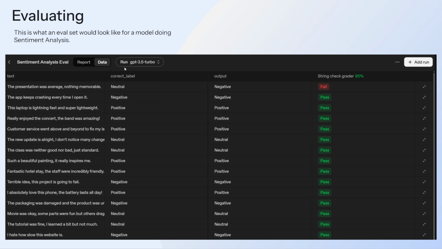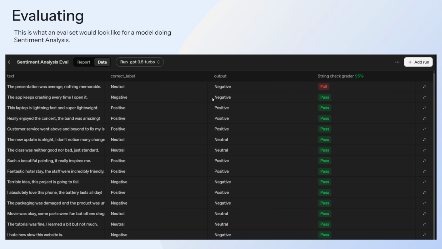So if I run GPT 3.5 Turbo on this eval set, we can see that for every text that we gave it, it produced an output of this. You can see that for the first one, the correct output was neutral, but it said negative, so it's a fail. So we have the input here, the expected output, and what the output actually was. And then the last column here is just showing the grader that we're using. For this particular problem, we're just checking, based on a string comparison, to see if the output is the same string as the expected output.